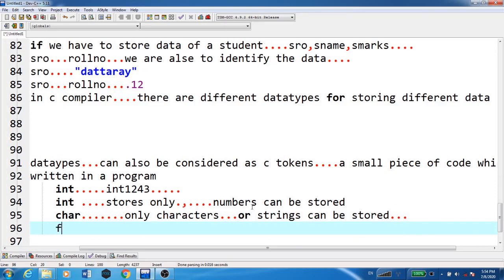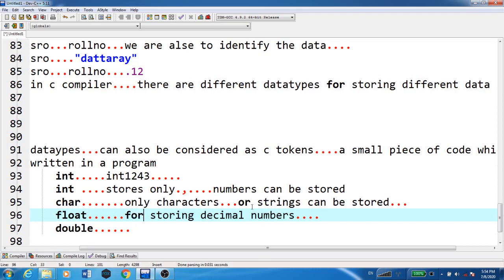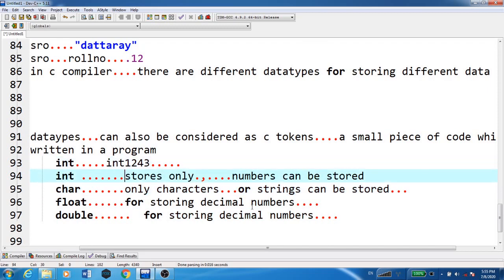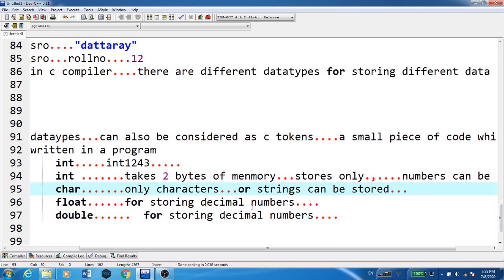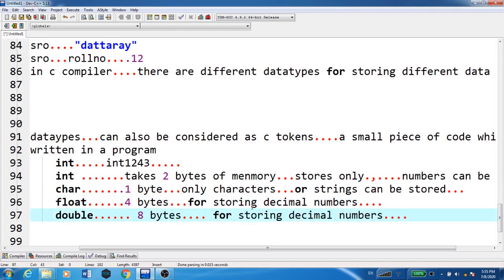Float is for storing decimal numbers, and double is also a keyword, a data type for storing the same, numeric decimal values. Now here we will see one more thing: int takes 2 bytes of memory for storing the data, char takes 1 byte, float takes 4 bytes, double takes 8.